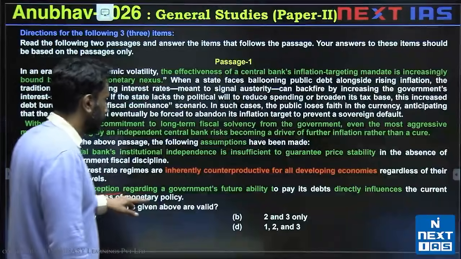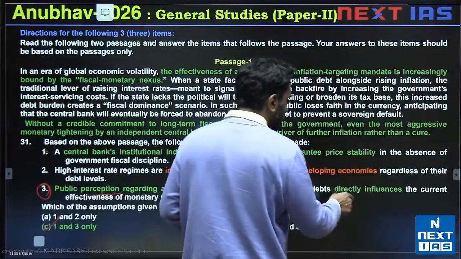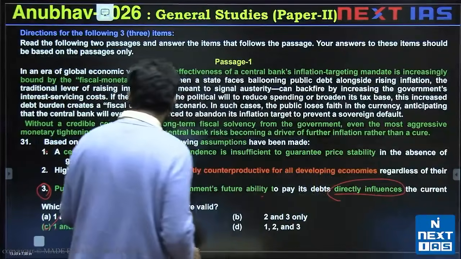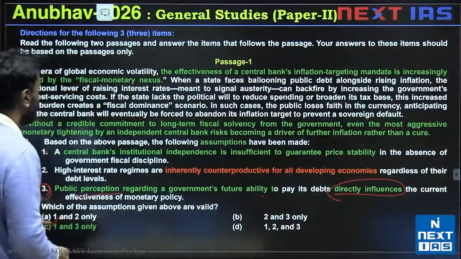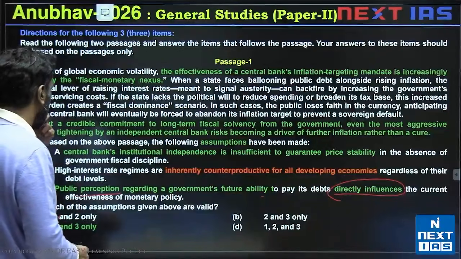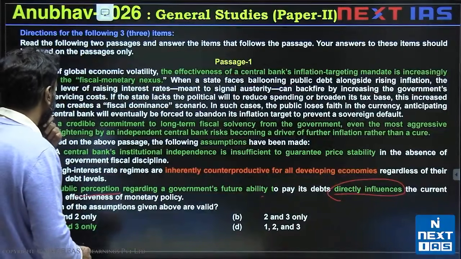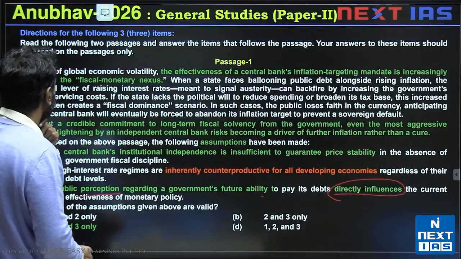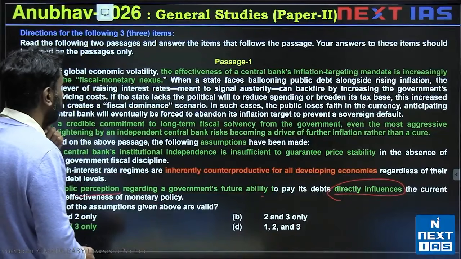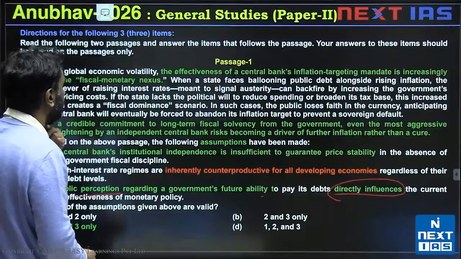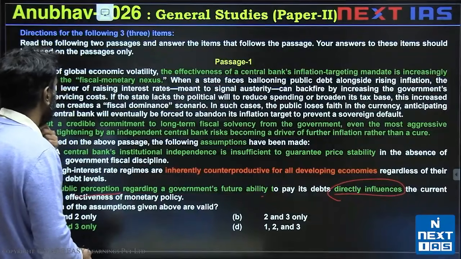Public perception regarding ability to pay directly influences current effectiveness of monetary policy. So I'm looking for a phrase which will help me justify directly increases.